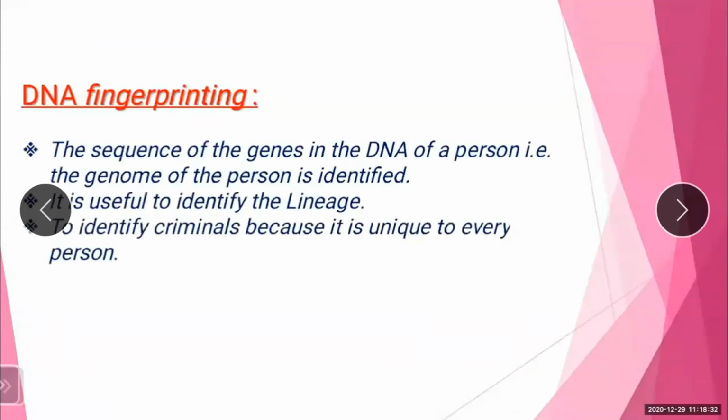How is it useful? It is useful to identify the lineage and to identify criminals, because it is unique to every person. Unique means it is different for every person. The sequence of the genes in the DNA of a person is called the genome. By the DNA fingerprinting technique, a person's genome is identified, and it is also used to identify the lineage and criminals, because it is unique to every person. So this is all about DNA fingerprinting.